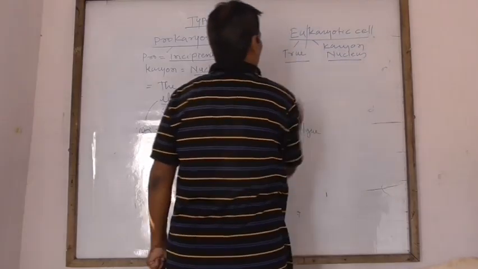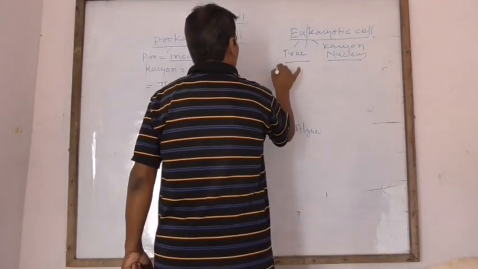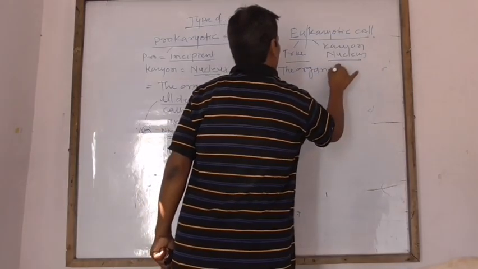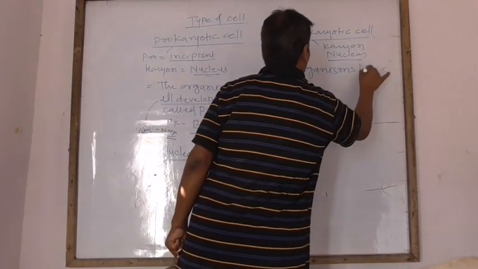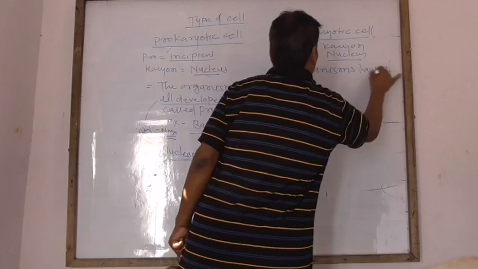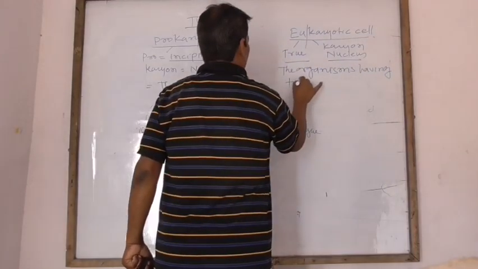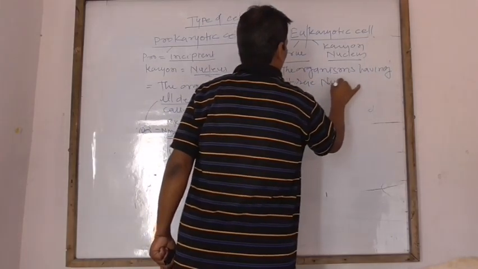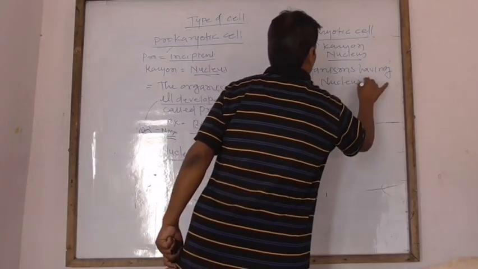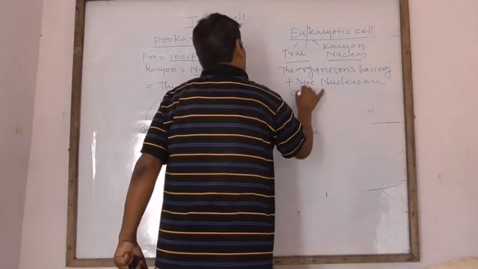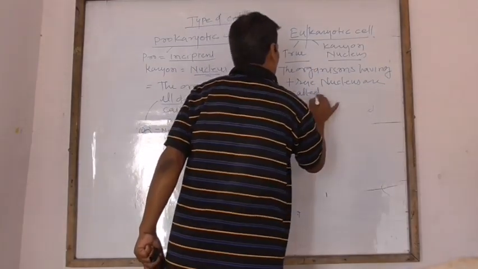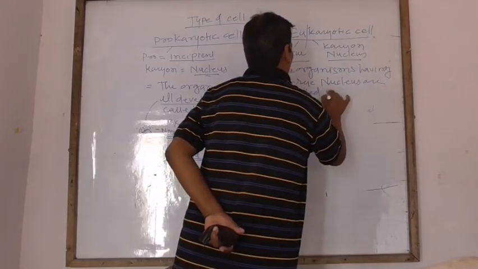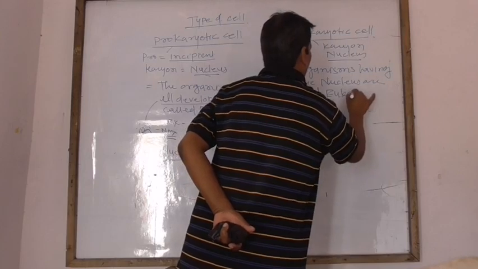The organisms having a true nucleus are called eukaryotes.